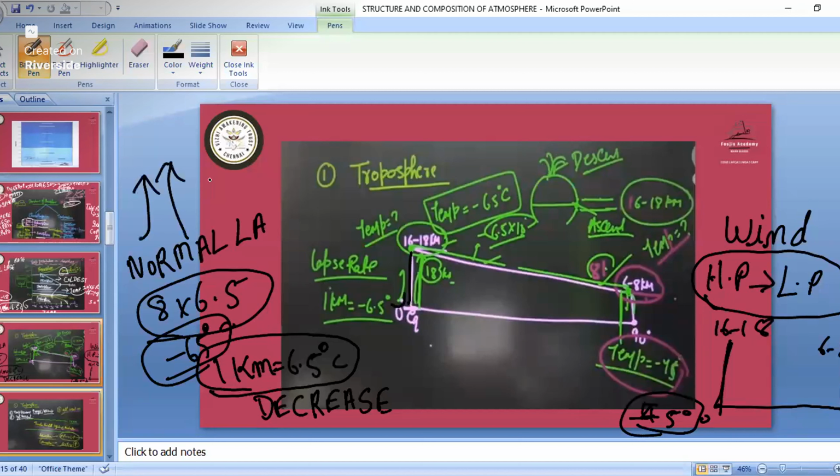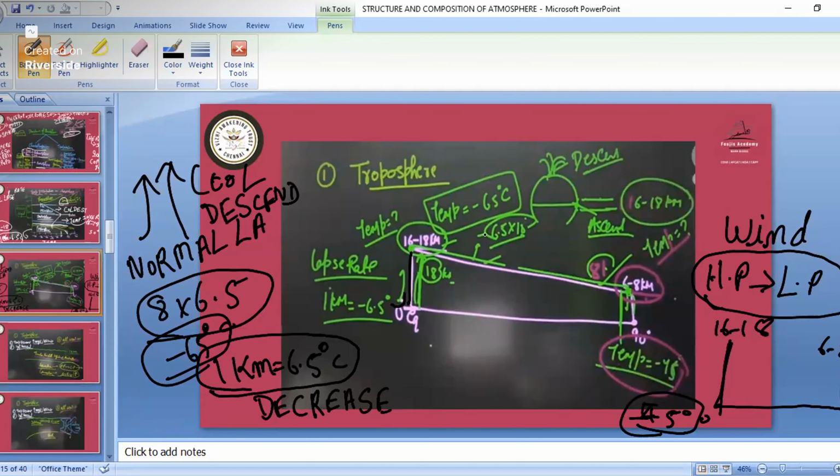Wind will ascend, and in the polar area what will happen? Wind will, in the way where that surface is cool, there wind will descend. So remember this one also. And till what height does it extend? Like 16 to 18 kilometers at the equator, and at the pole we have 6 to 8 kilometers. And in this troposphere only, all those weather phenomena, everything, they occur in this space only.